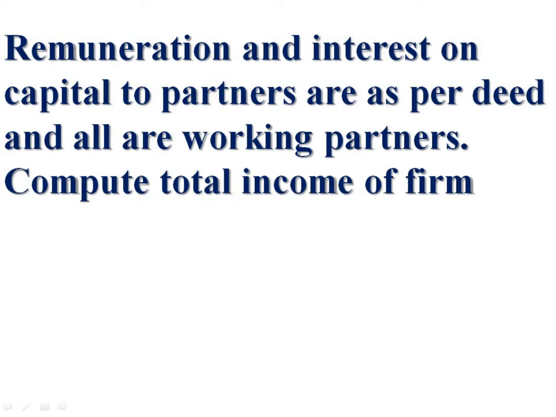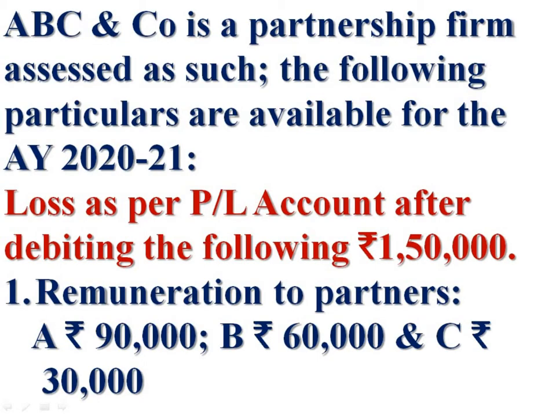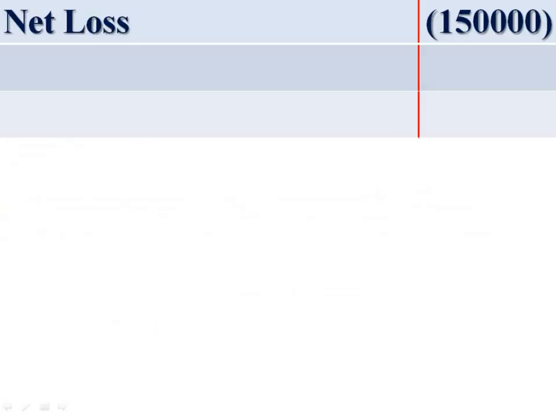These are very important points to be noted. Remuneration to partners and interest on capital to partners are as per partnership deed and all partners are working partners. These points have to be noted for the computation of business income of the firm. Let us start to solve the problem. Take the loss as per profit and loss account as base for the computation of business income. Net loss rupees 1,50,000.